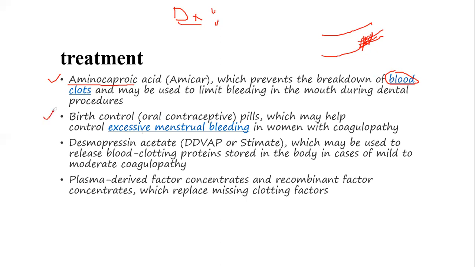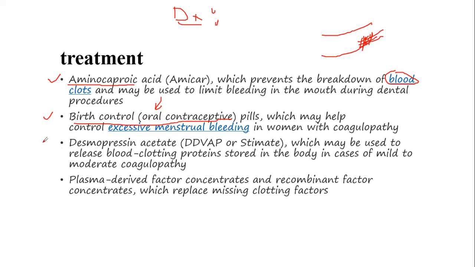Now, the second way through which we can tackle a coagulopathic patient is birth control oral contraceptive pills, which may help control excessive menstrual bleeding. As I have already mentioned, one of the symptoms of coagulopathy was abnormal menstrual bleeding, also called dysmenorrhea. For that we can use other medications, but if the woman is not pregnant, we can also use oral contraceptive pills to prevent different types of menstrual bleeding.